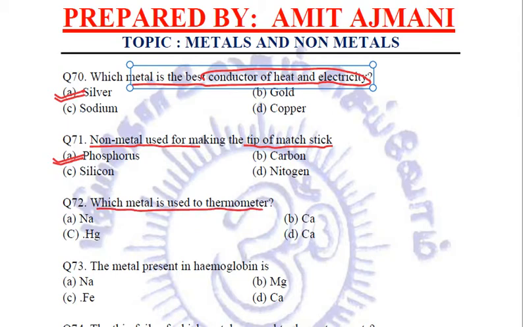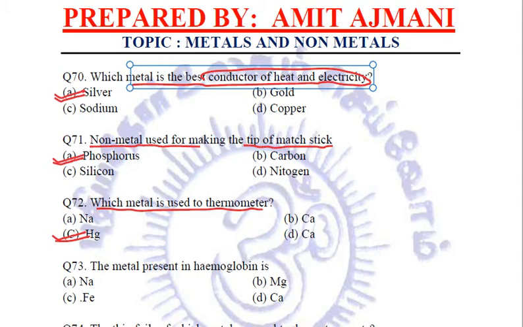Coming to the next, which metal is used to make thermometer? I think everybody knows the question. Quite a simple one. It is mercury. If such type of questions come in our exams, I think we all should be very thankful and fortunate enough that we have got such simple questions. Right? So it is mercury which is used in making the thermometers.